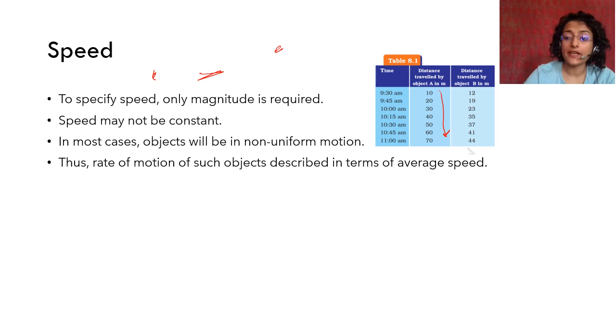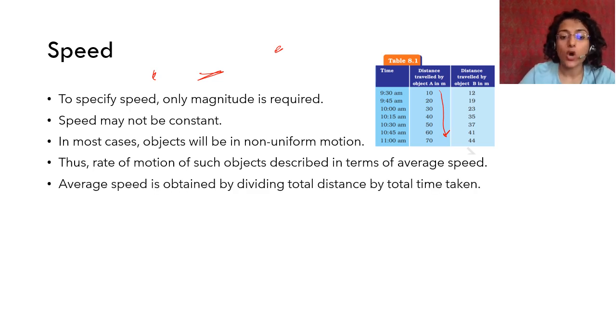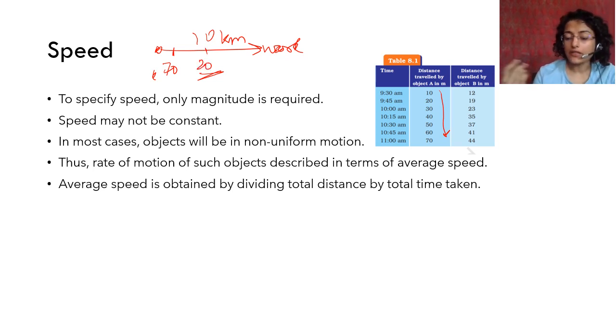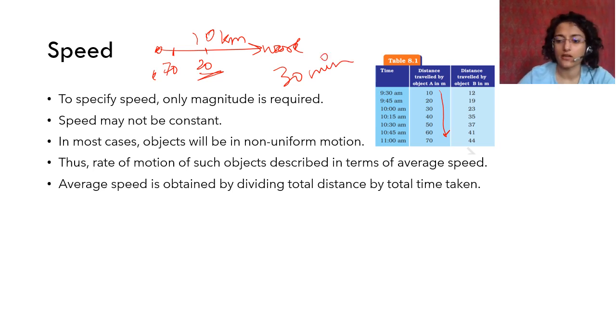So the average speed is obtained by dividing the total distance by the total time taken. For example, if you move 10 kilometers from your house to your workplace or your school, okay, you will see that at one point you could have 70 kilometers per hour, at another you're only moving at 20 kilometers per hour, but when you finally look, you will see that you covered these 10 kilometers in 30 minutes or half an hour, right?